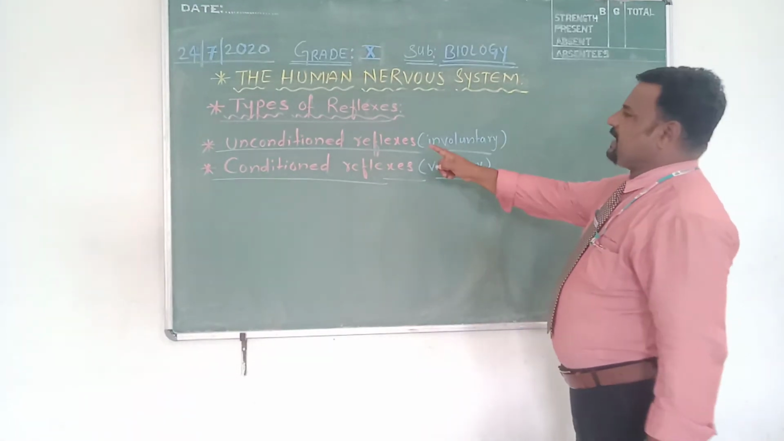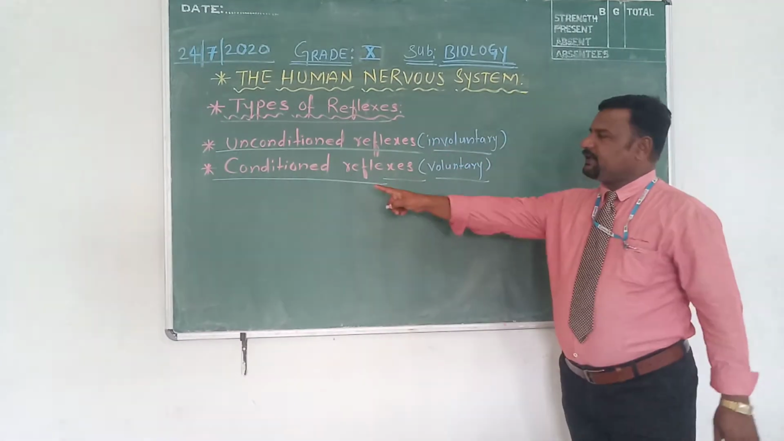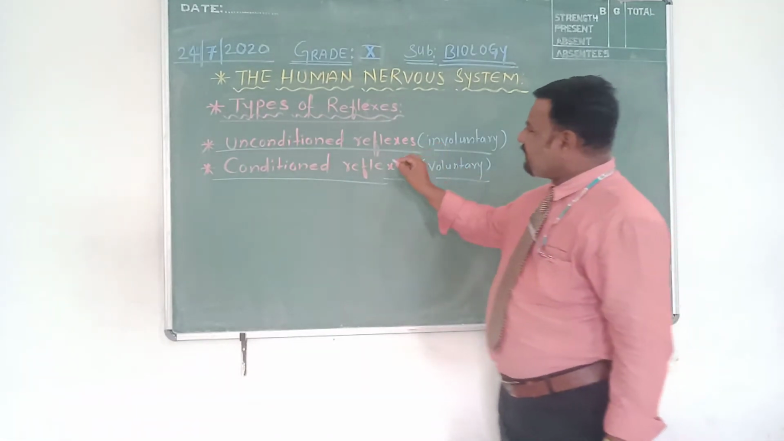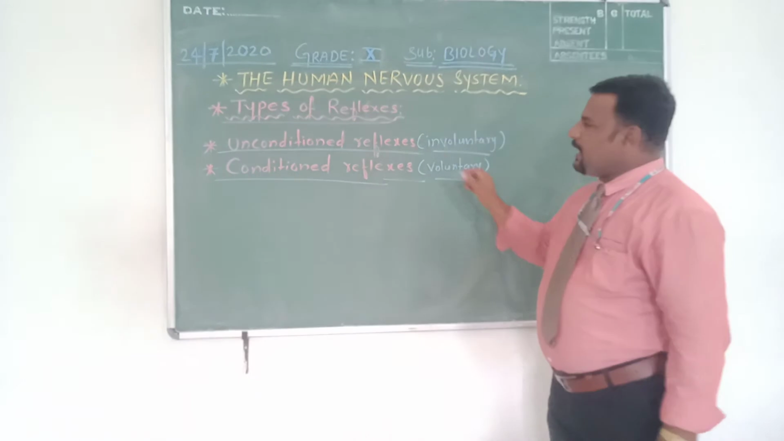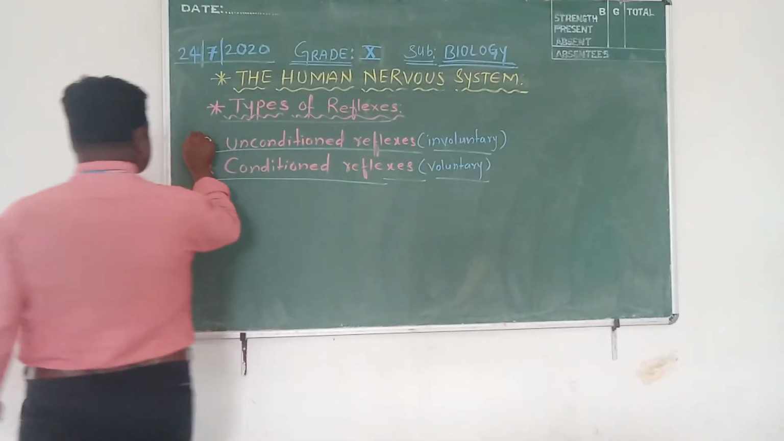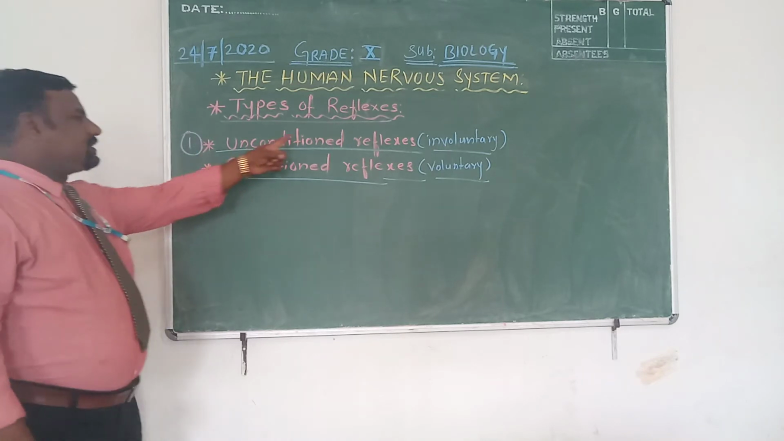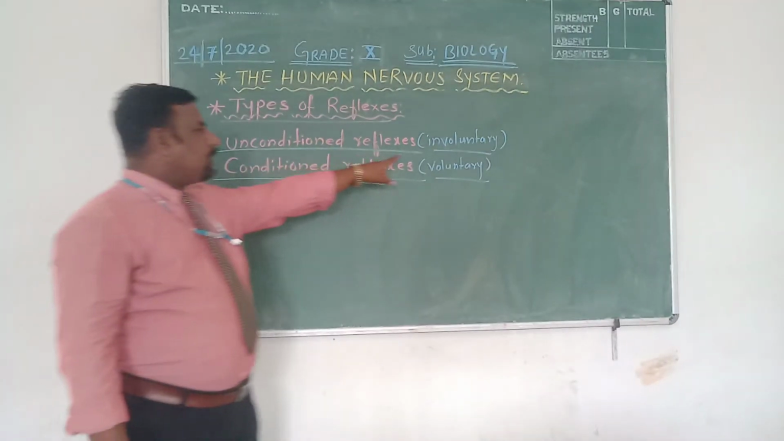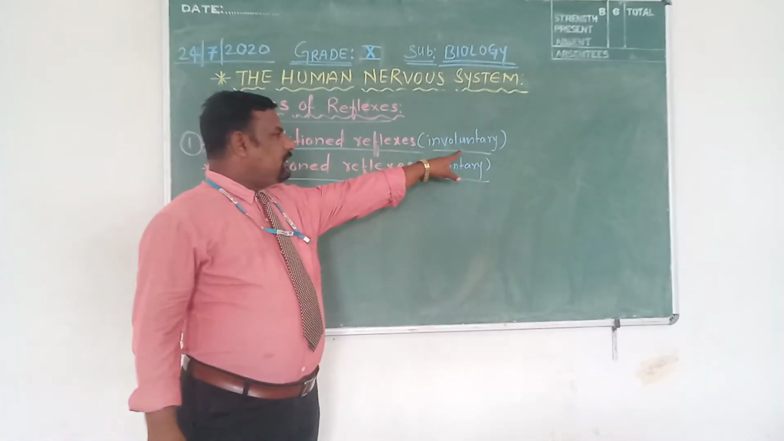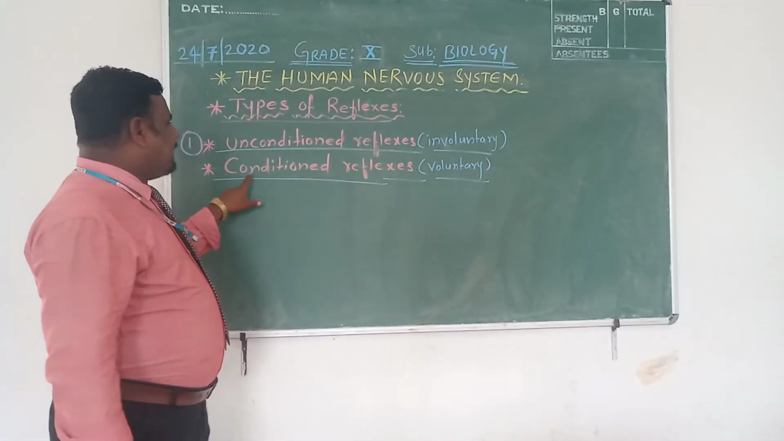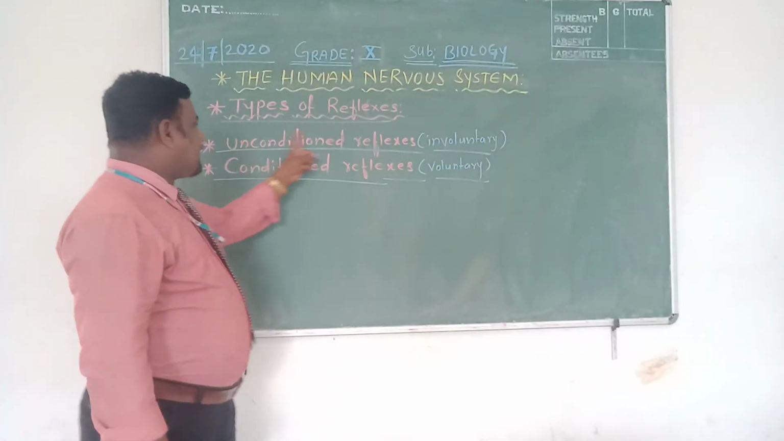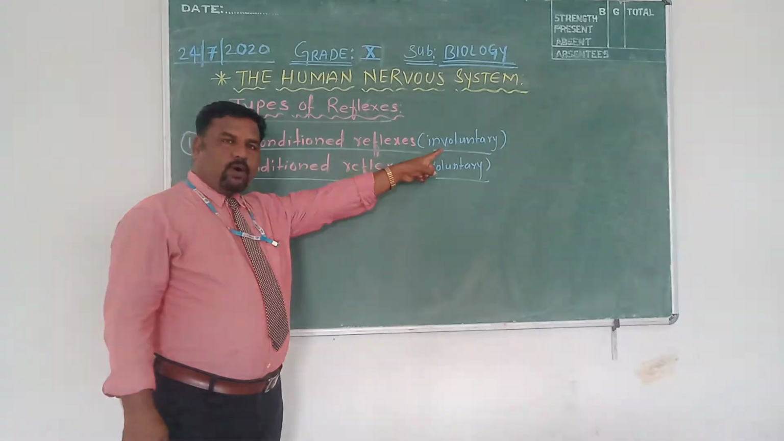Look at this: unconditioned reflex and conditioned reflex. These two major types of reflexes we have to learn today. First, unconditioned reflexes. What are unconditioned reflexes? They are involuntary. Unconditioned reflexes are involuntary and conditioned reflexes are voluntary in nature. Why are unconditioned reflexes involuntary?